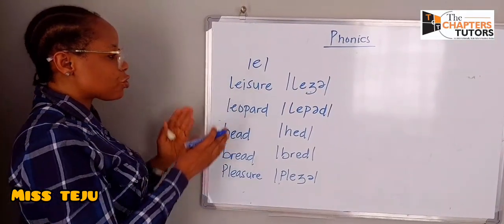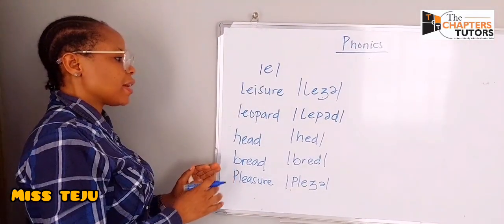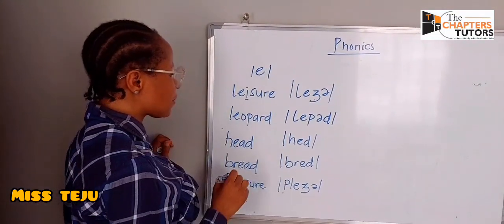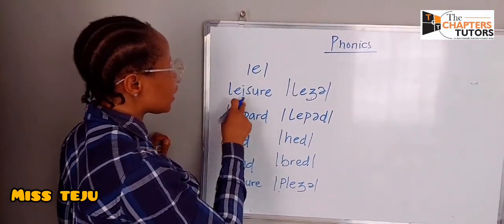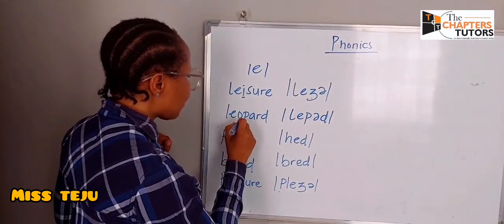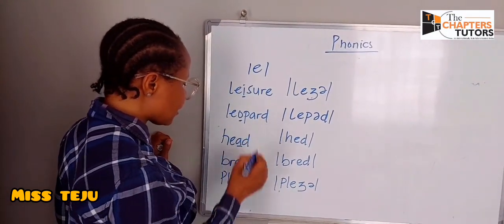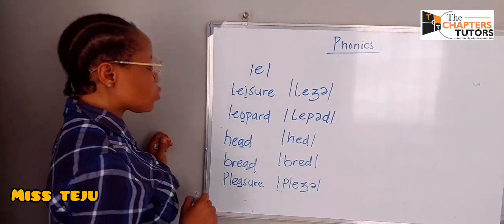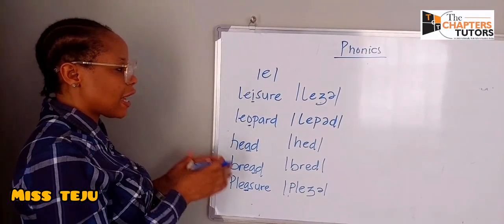So these are the tricky words. Do you notice that they have letters that are not pronounced? Like here we have the E sound not pronounced, the O sound, here the R sound, and another R sound.